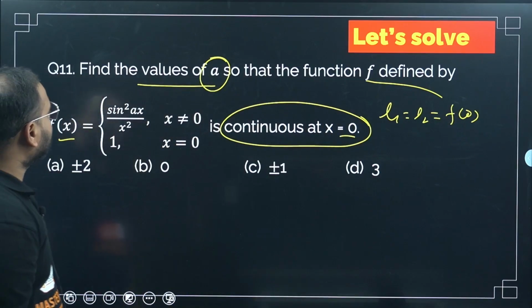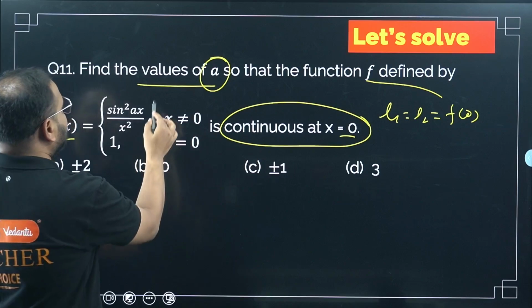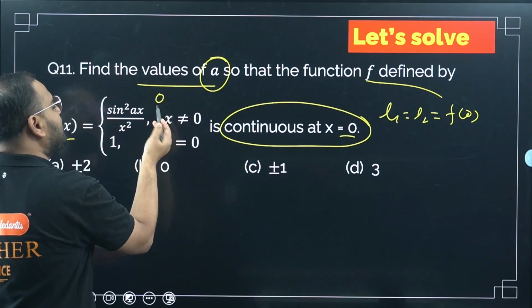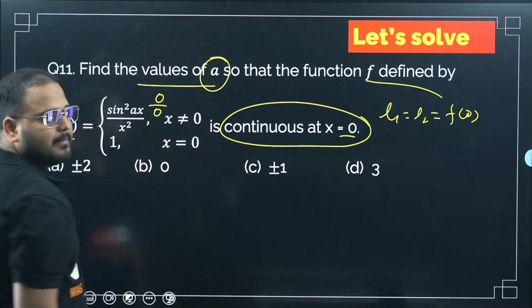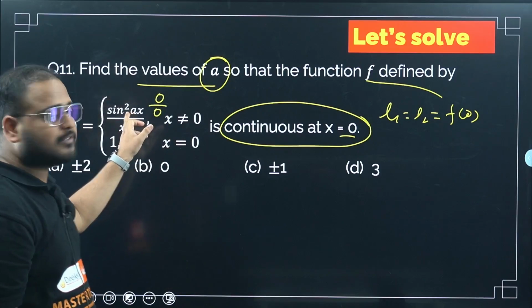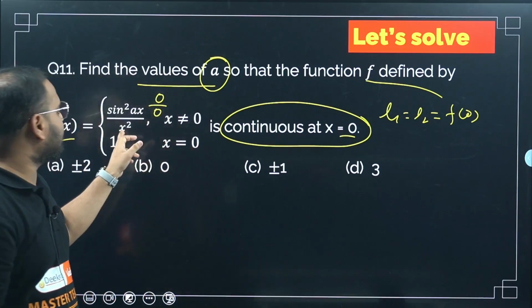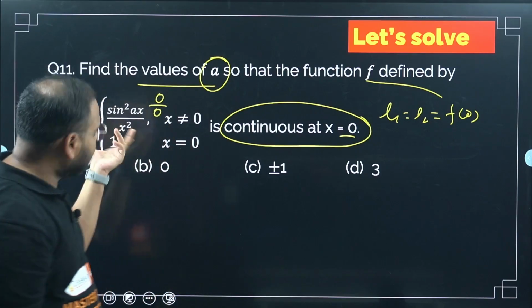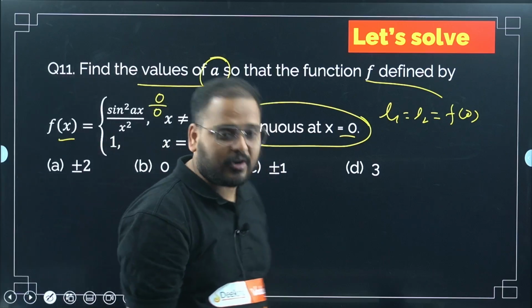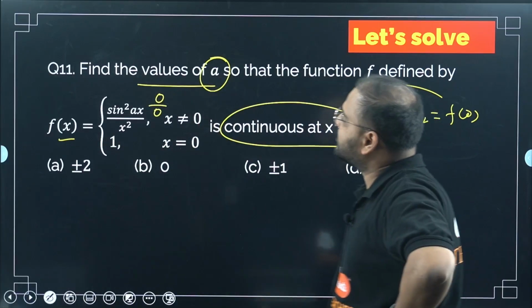How will I find L? If I put 0 right now, I get sine 0 square is 0, divided by 0 square, which is 0 only. So 0 by 0, an indeterminate form is there. So I have to make some modifications here. Actually, this is a very simple question.